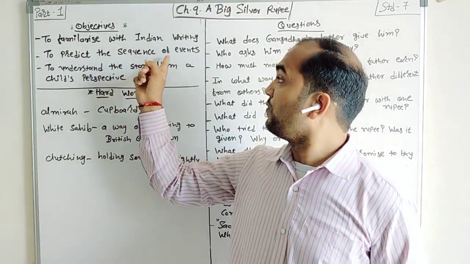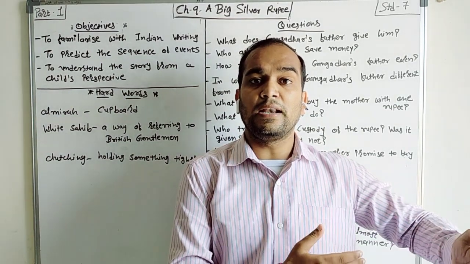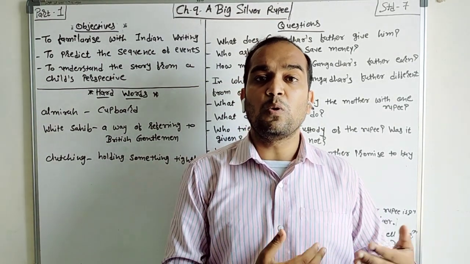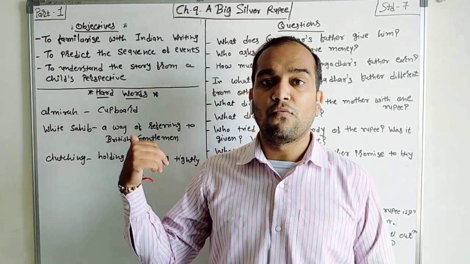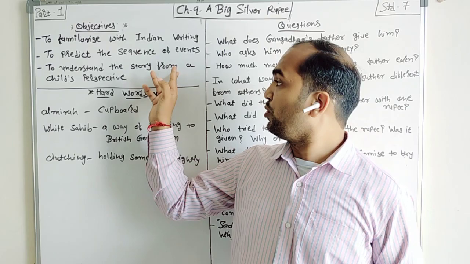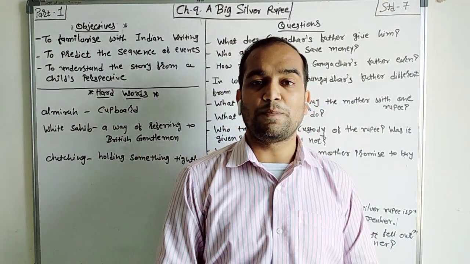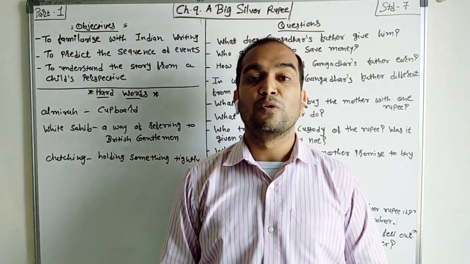To predict the sequence of events. Now we have to assume. We have to just predict it. Predict means assume. We have to assume the sequence of what? Events. And third, to understand the story from a child's perspective. Now as a child, what is their perspective? We have to understand the story.